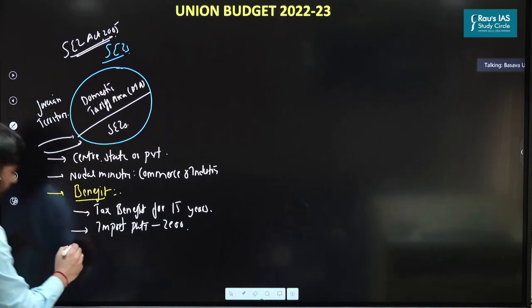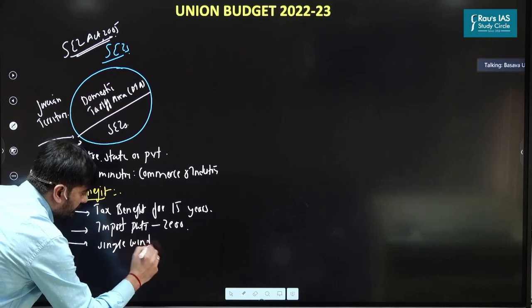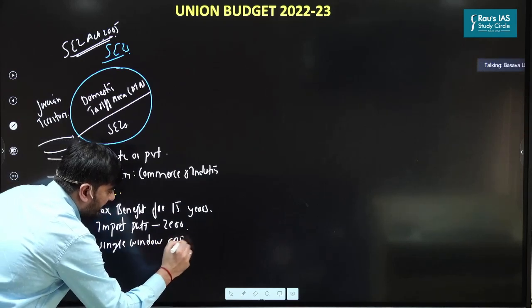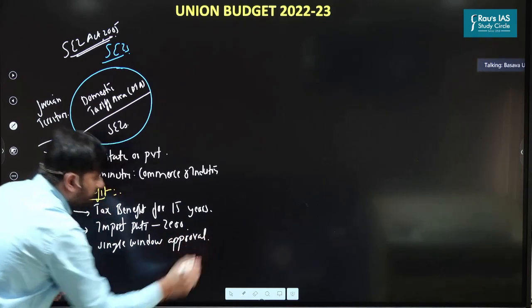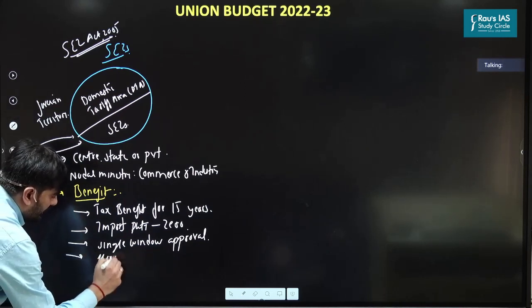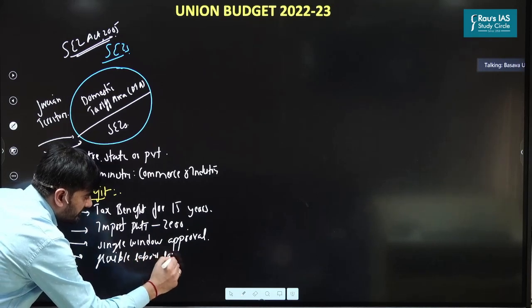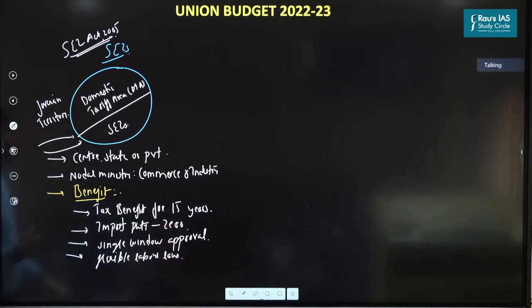Third thing here is they get single window approval, both for setting up of their units in SEZ or for the closure of industries. The labor laws in case of SEZs are quite flexible. So these are some of the benefits which the units located in the SEZs get.